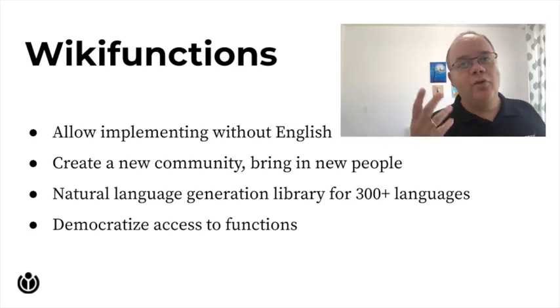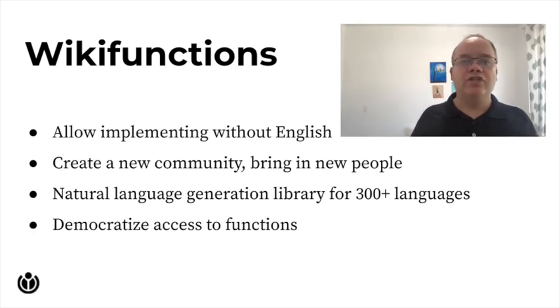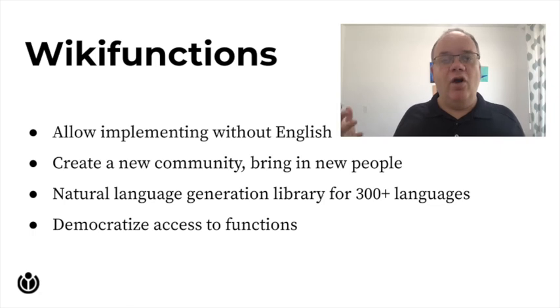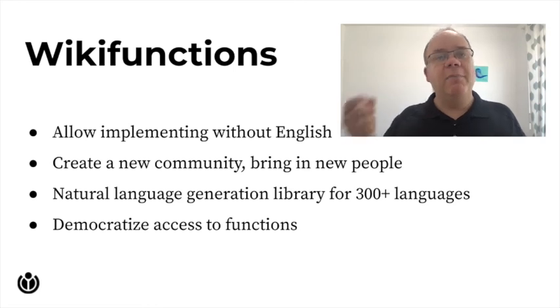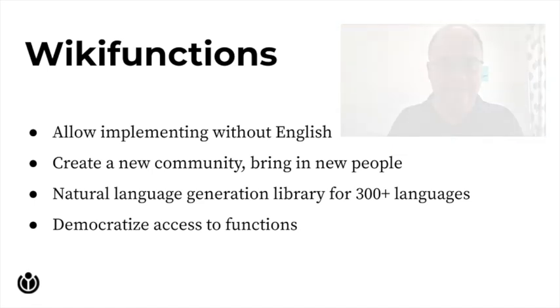We hope to bring in new contributors by supporting a new form of knowledge. We hope that Wikifunctions will lead to the creation of a comprehensive library of natural language generation functions for 300 and more natural languages. This will be a major stepping stone towards something we call abstract Wikipedia, of which we will talk at another time.